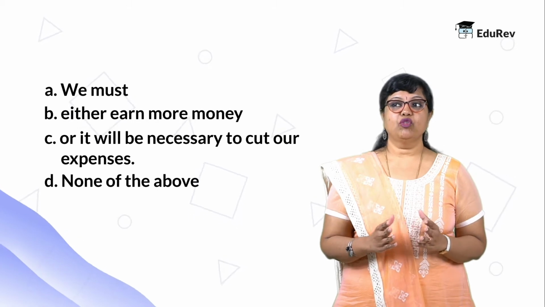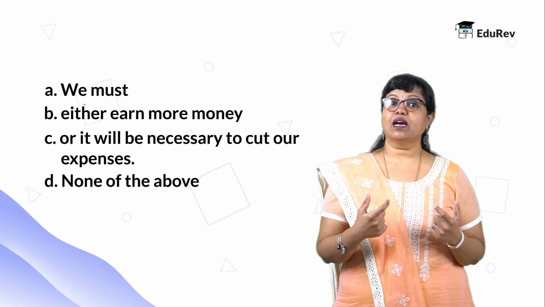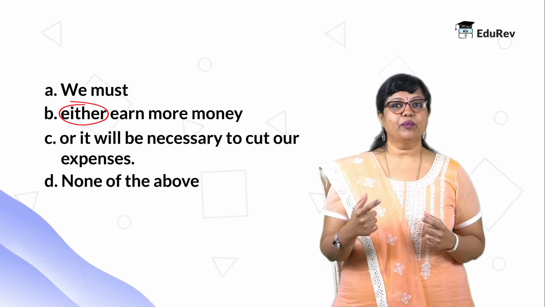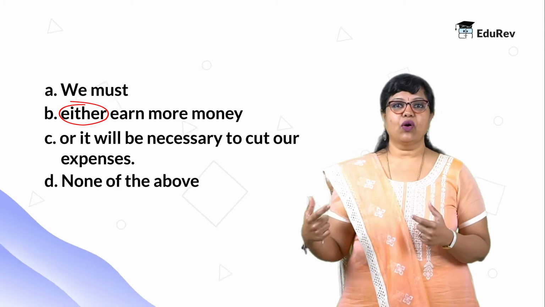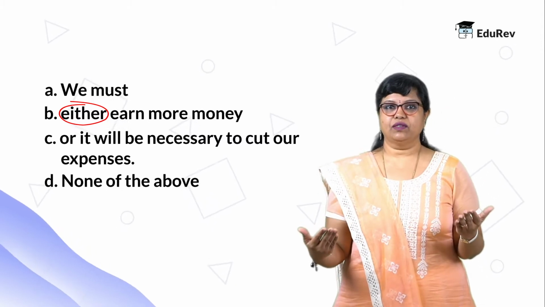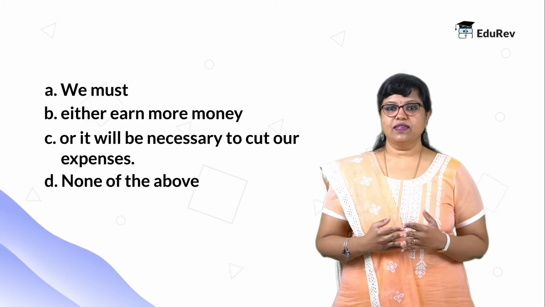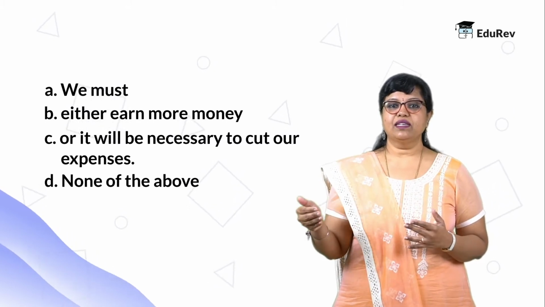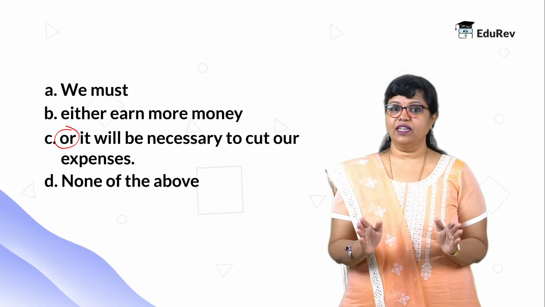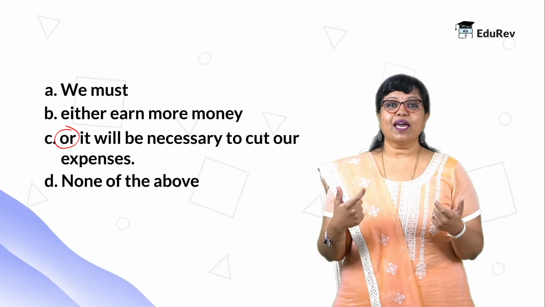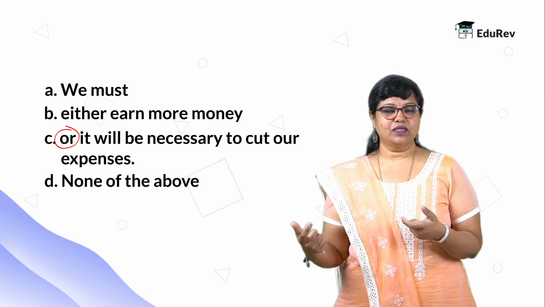Either earn more money. So this part has initiated a correlative conjunction, which is either. So this has to be coupled with the or, and the part following both the either and the or have to be parallel with each other, right? So let's check it out. Either earn more money, and part C says or it will be necessary to cut our expenses. So we do have an or, so that's great. But are these two parts parallel with each other? Earn more money, it will be necessary to cut our expenses?